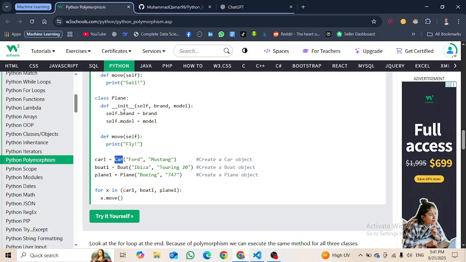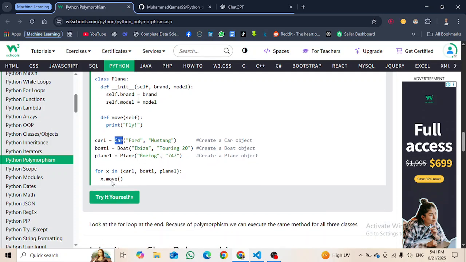Then we are giving its brand, which is Ford and Mustang, something like that, Ibiza and Touring 20, then Boeing 747. So these are the names and models, right? Brand and models, of course.